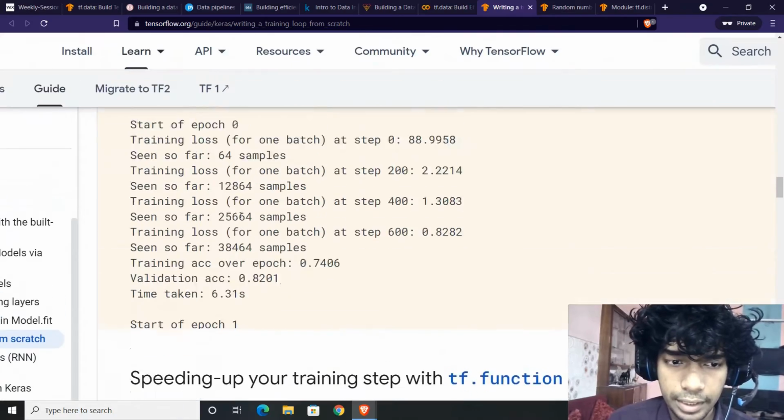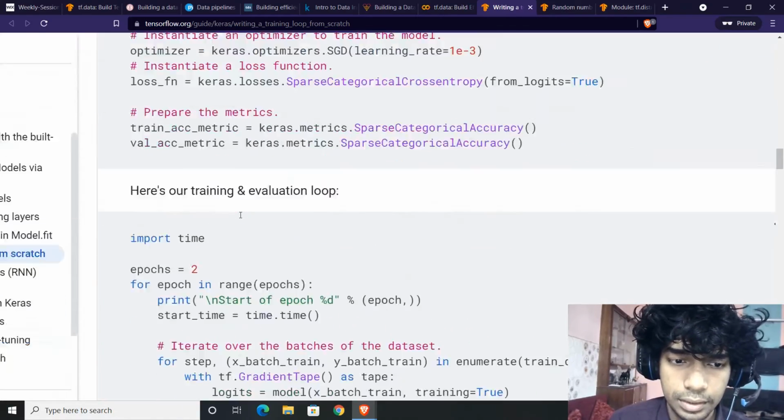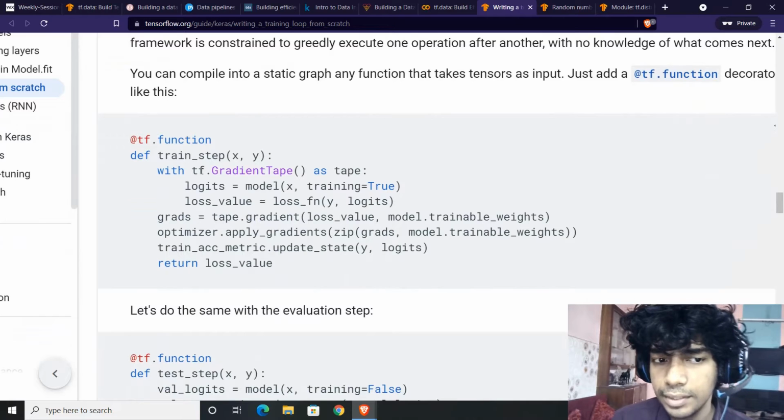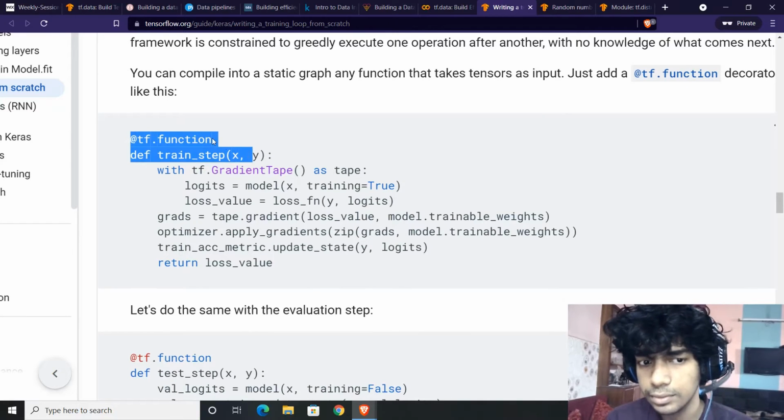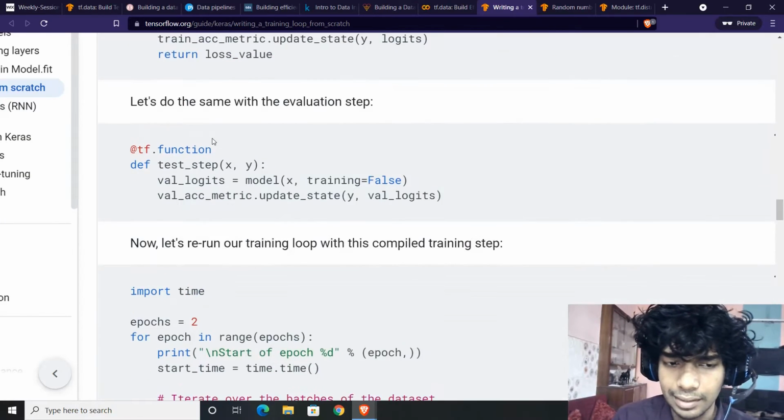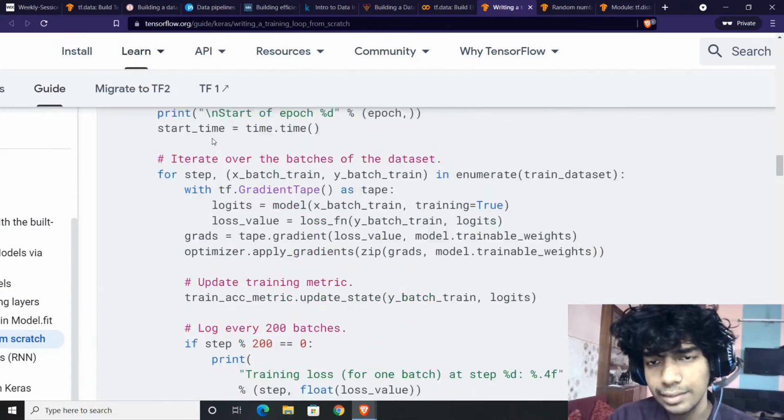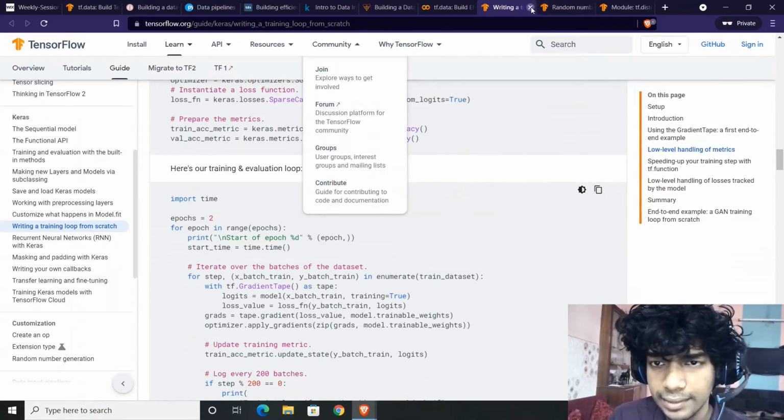So this was the training step. Now you're defining a custom training step and you can apply tf.function so that it becomes a static function. That is as simple as that. I think this is the use case you would need at most.